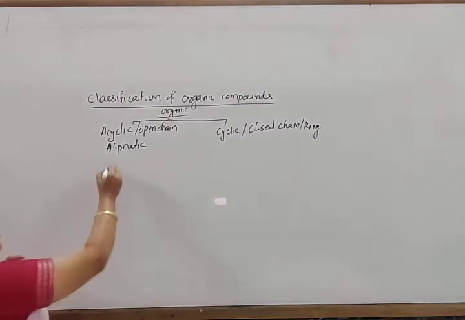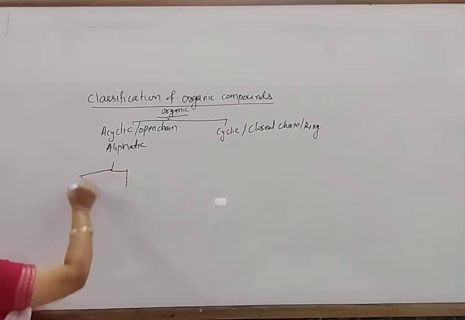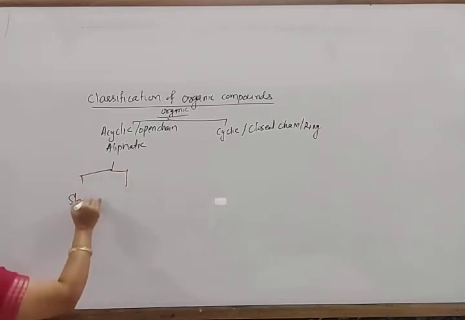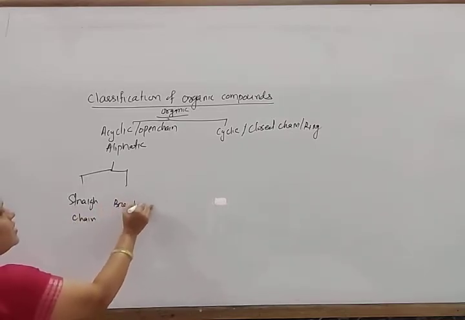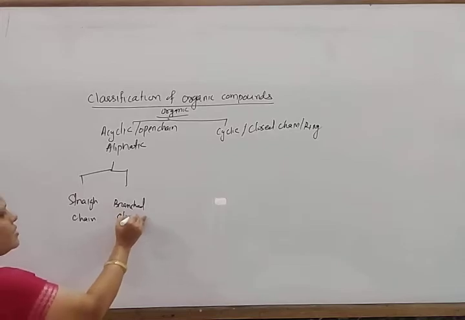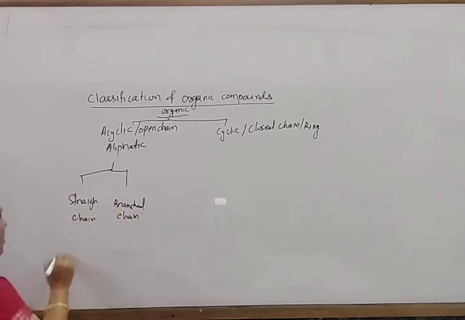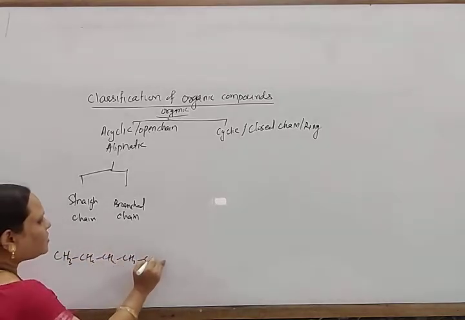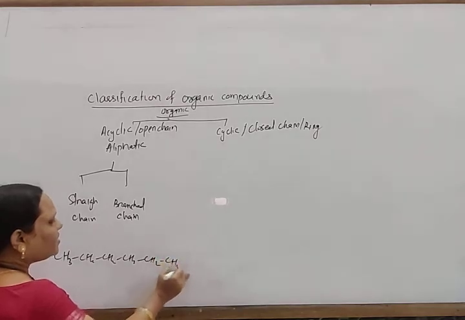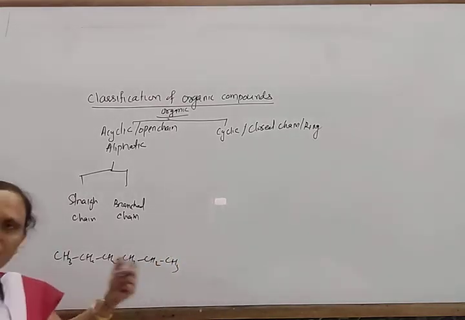It is further classified into two types: straight chain compound and branched chain compound. For example, CH3, CH2, CH2, CH2, CH2, CH3 in this way is a straight chain compound.